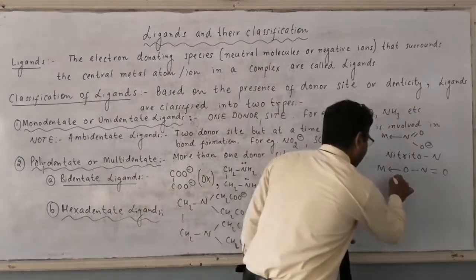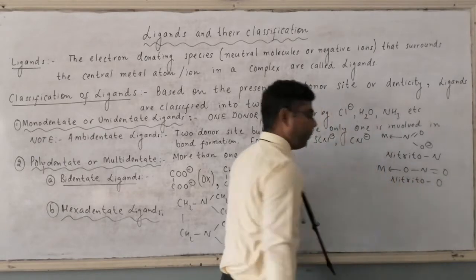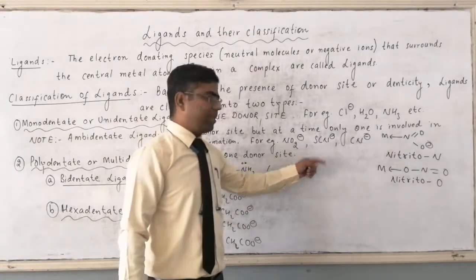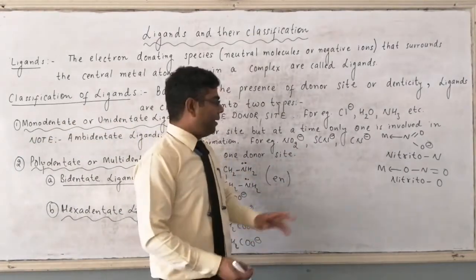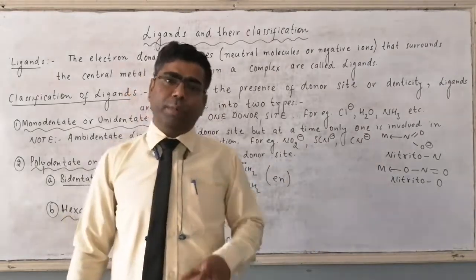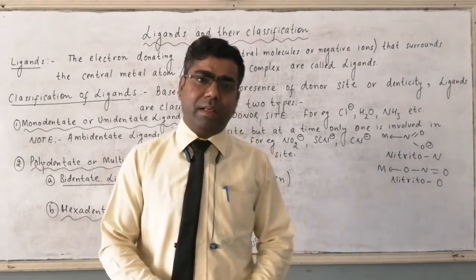So here what will we write? We will write nitrito-O. In the same manner, if we have SCN minus, in SCN minus sulfur as well as nitrogen both can contribute their lone pair for the bond formation with the central metal atom or central metal ion.